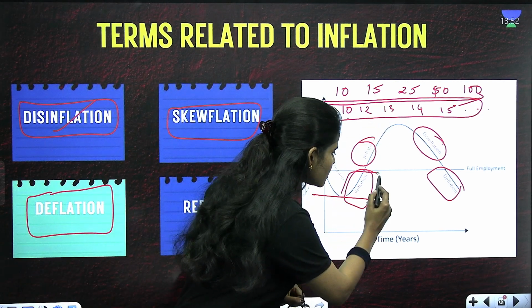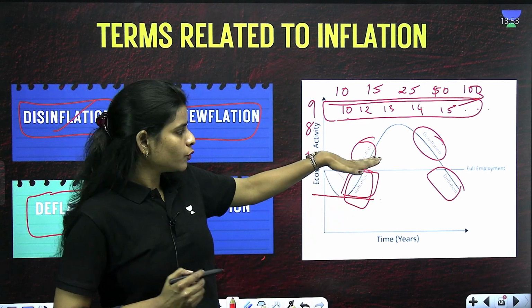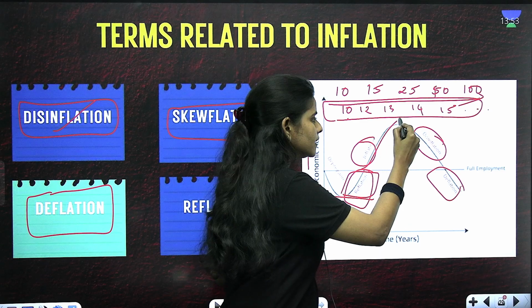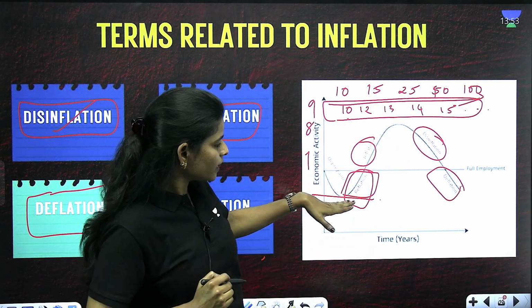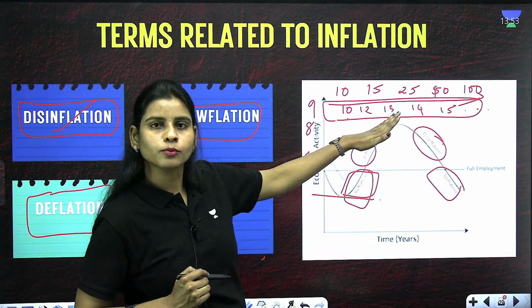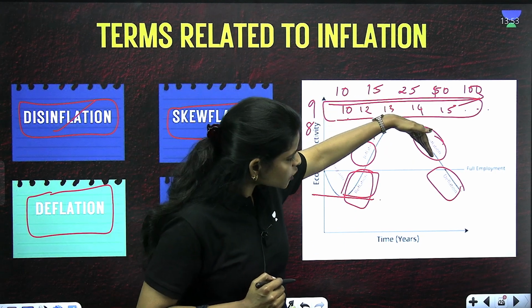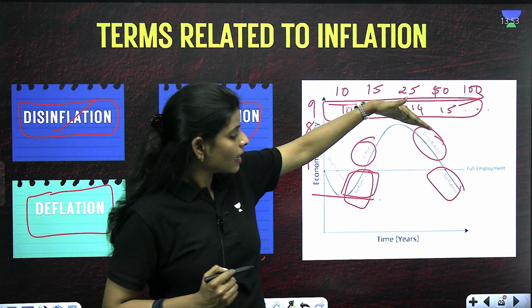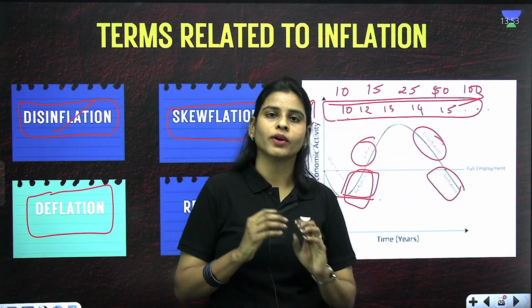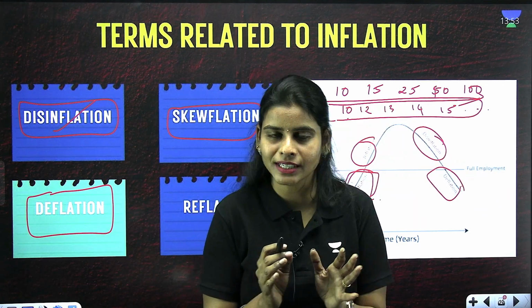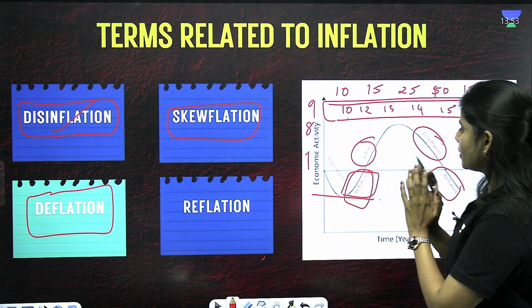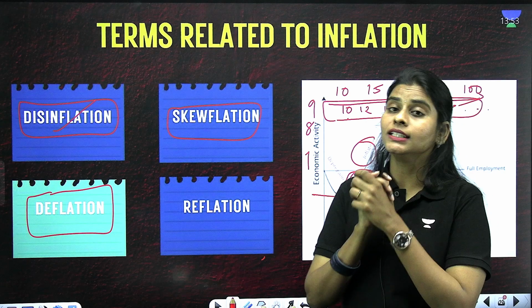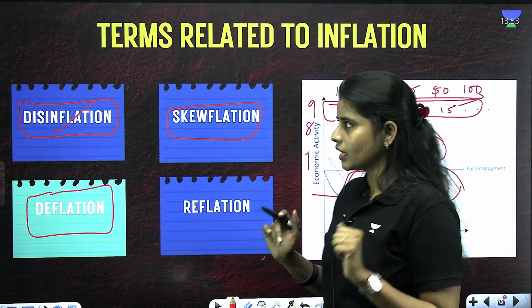This is called reflation. From there prices keep increasing, slowly moving to the positive zone, and from where it is decreasing, this is the example, and from where it is going down, prices are actually falling. Clear? These are some of the important terms that you have to know from inflation.